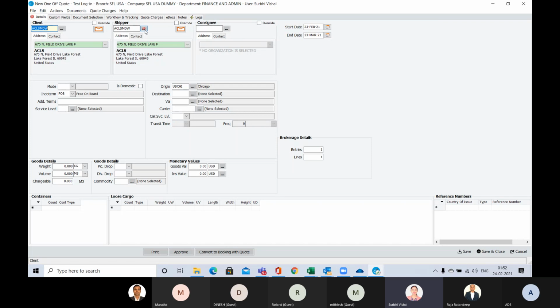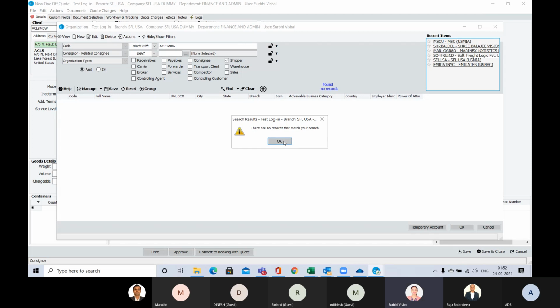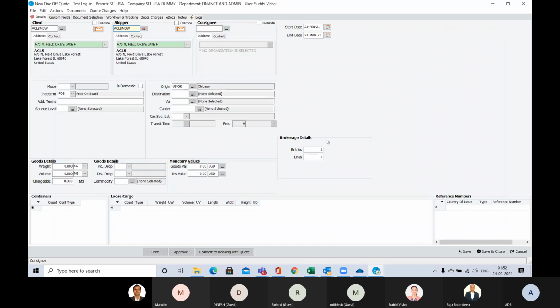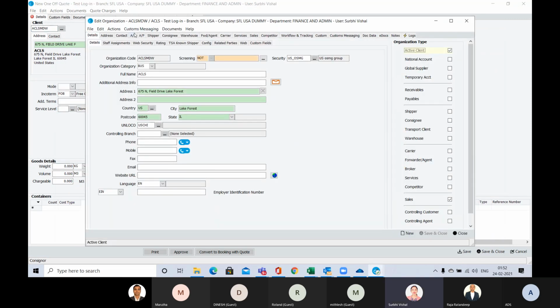It is not a consignor. So I will go inside this by pressing function F3 and I will click it as shipper.